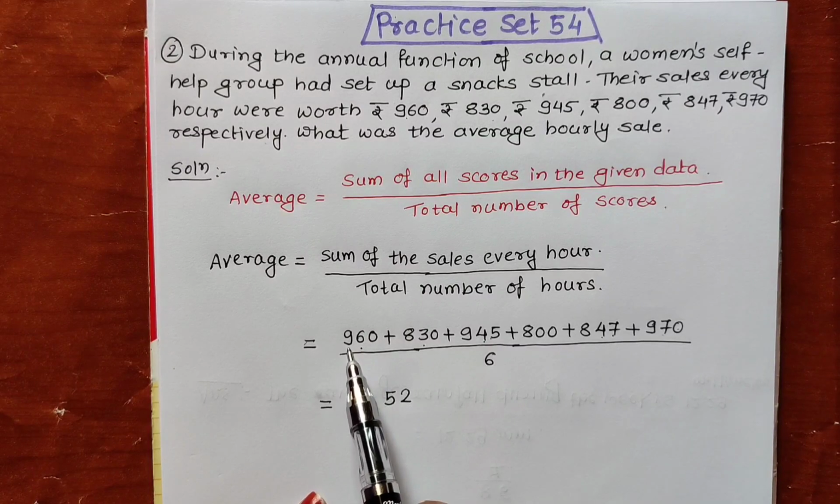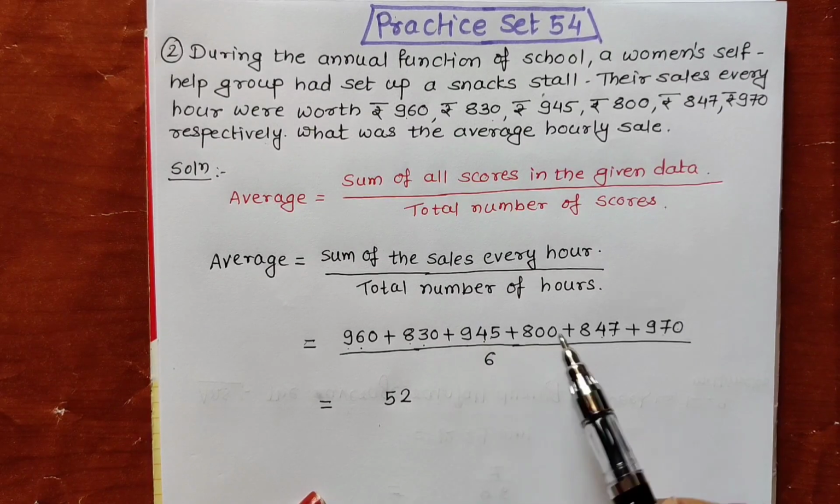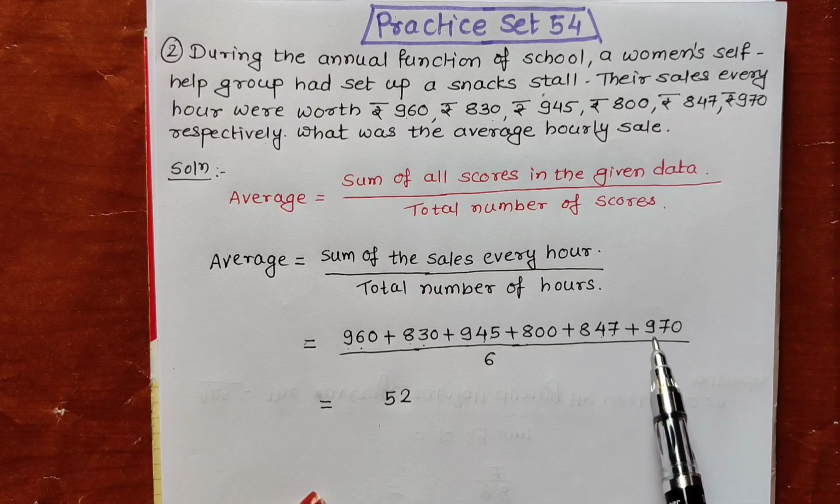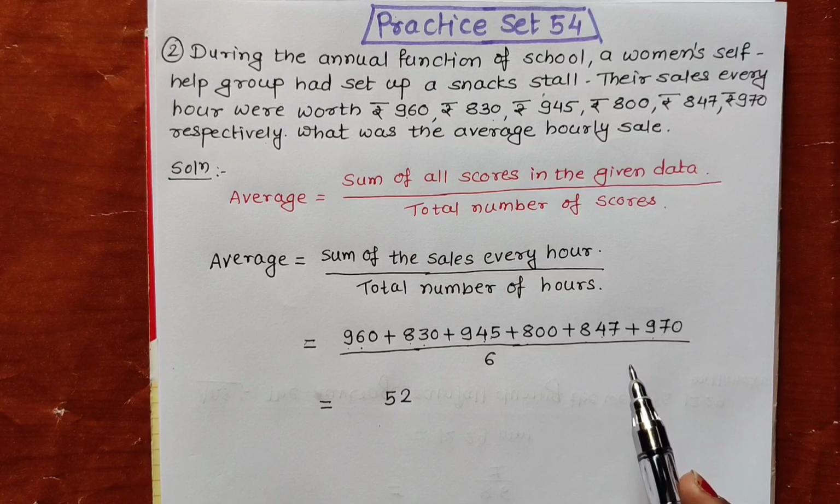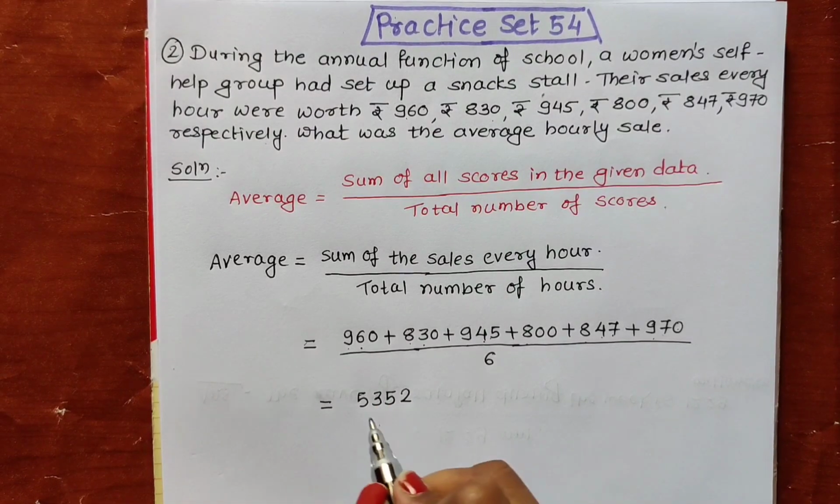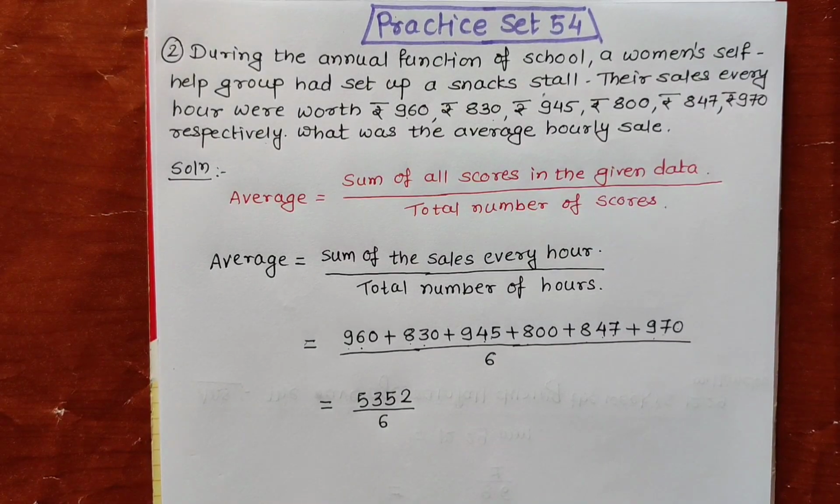Okay, now let us add this hundreds place digit. 9 plus 8 is 17, 17 plus 9 is 26, 26 plus 8 is 34, 34 plus 8 is 42, 42 plus 9 is 51, and 2 carrying. Now 2 carrying makes it 53, so 5352 divided by 6. Now let us divide 5352 by 6 on our rough page.